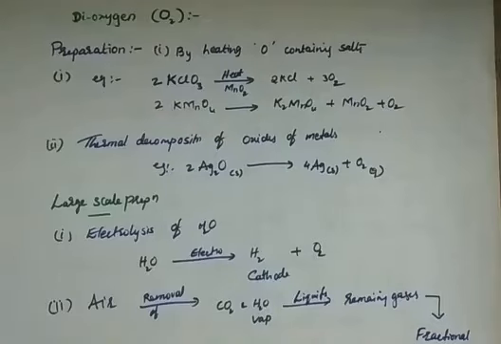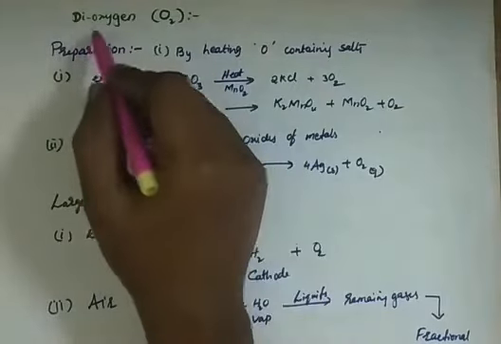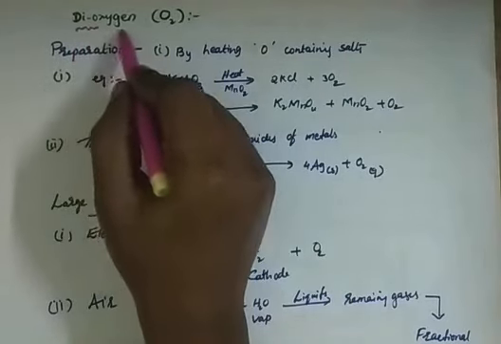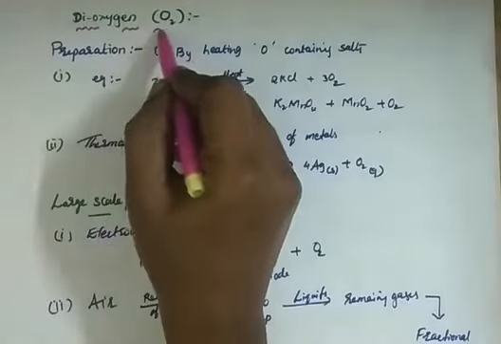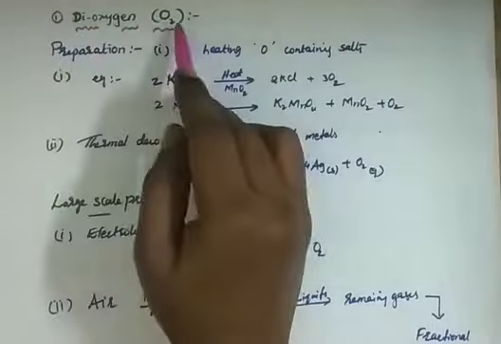Good morning, students. Let us continue the chapter, that is 16th group elements. Now we are discussing the important compounds of oxygen. Under that, the first one is dioxygen, or simply O2.